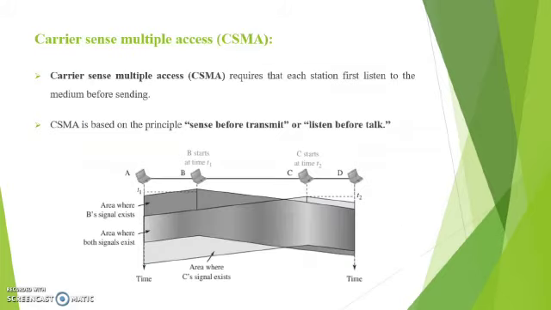Next is carrier sense multiple access, CSMA. It requires that each station first listen to the medium before sending. That is, the station has to listen to the transmission medium to see whether it is busy or idle. If it is idle, the station can send the packet. Otherwise, it has to wait, and when the transmission medium becomes idle, it can transmit the packet. CSMA is based on the principle of sense before transmit, or listen before talk.